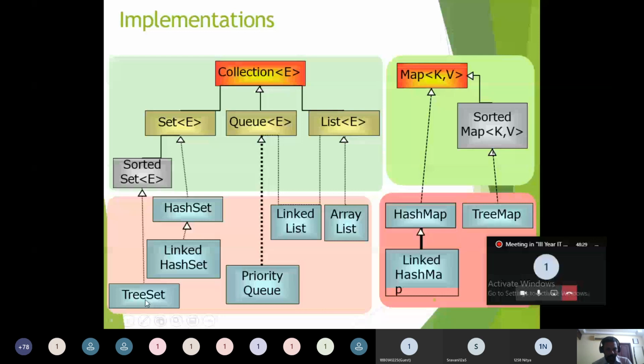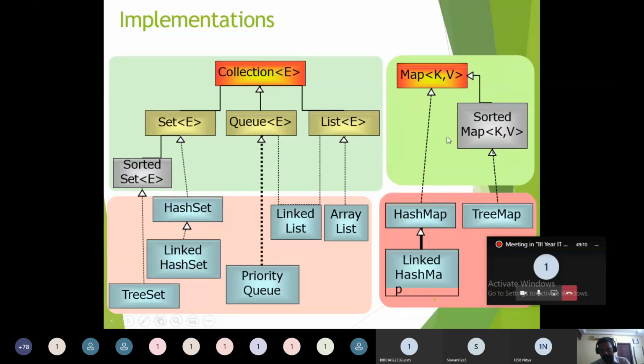And there is another class also, tree set. Tree set is a subclass for sorted set. And the queue will have the priority queue class, which came from the queue interface. And from the list interface, we have two different classes: linked list and array list, which are the subclasses for list. And observe this point: linked list came from two different interfaces, one is queue and another one is list. Okay, so these are the collection classes.